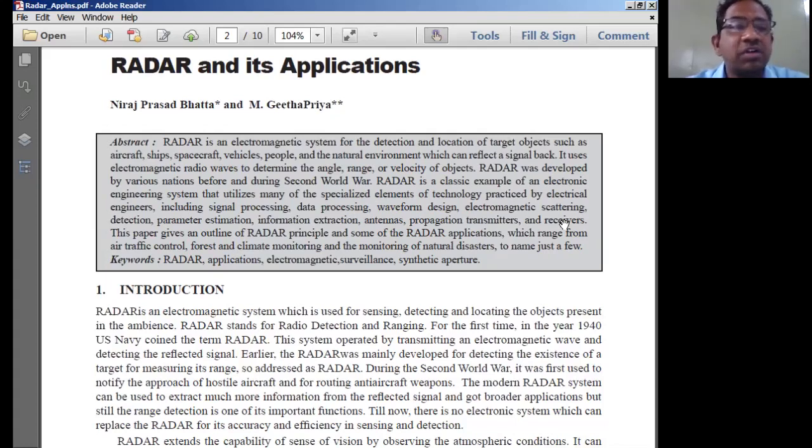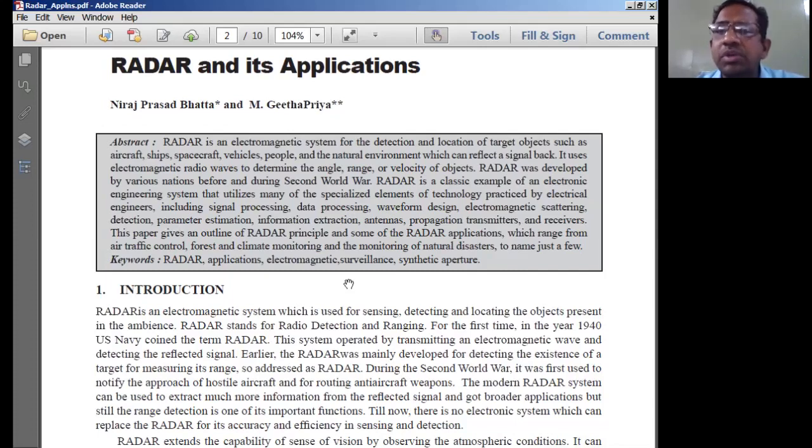Radar was developed by various nations before the Second World War. Radar is a classic example of an electronic system that utilizes many of the specialized elements of technology practiced by electrical engineers, including signal processing, data processing, waveform design, electromagnetic scattering, detection, parameter estimation, information extraction, antennas, propagation, transmitters, and receivers. So many concepts are involved in radar systems, but we need not bother about all of these in our syllabus.